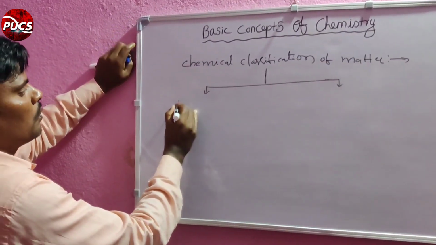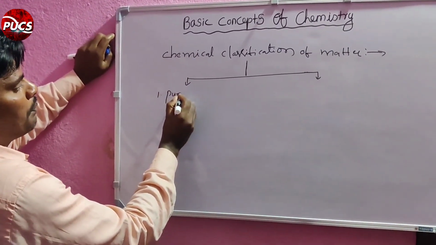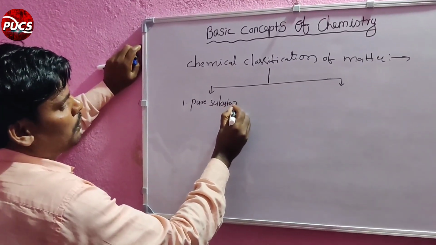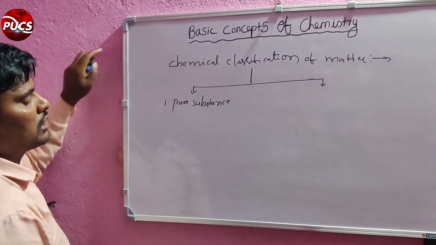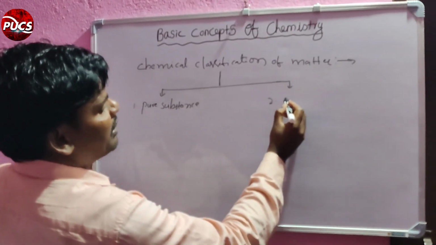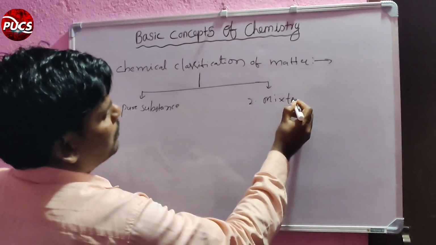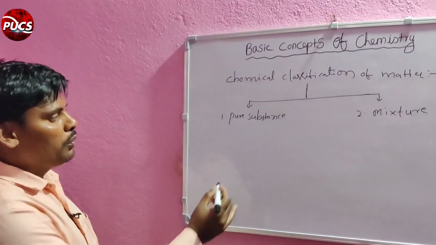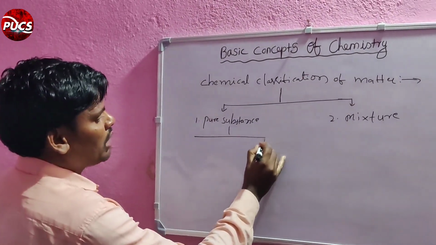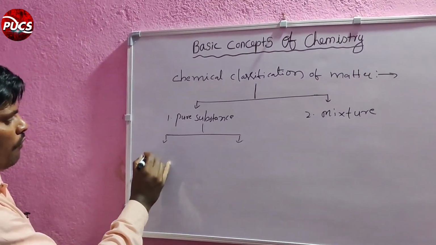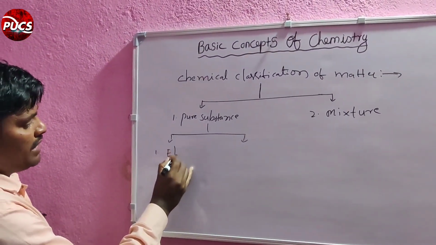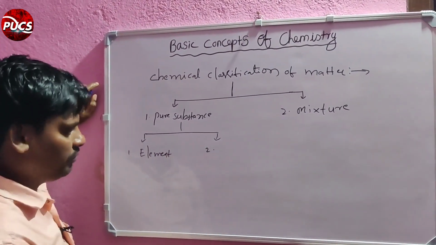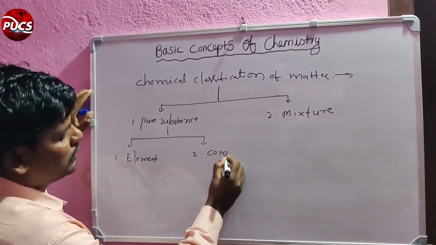One is pure substance, next one is mixture. The pure substance is again classified into two types. One is element, second one is compound.